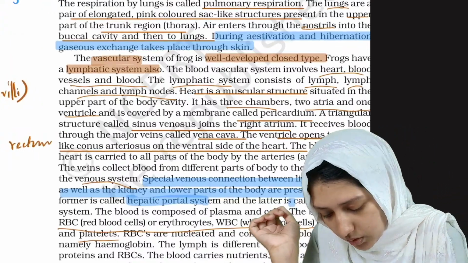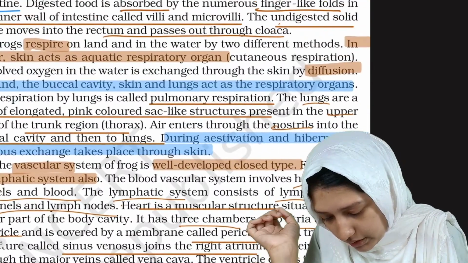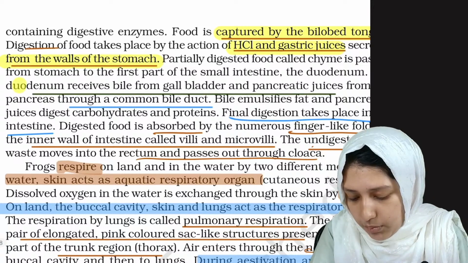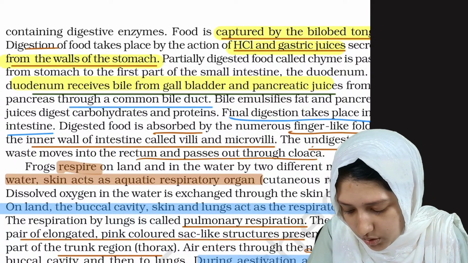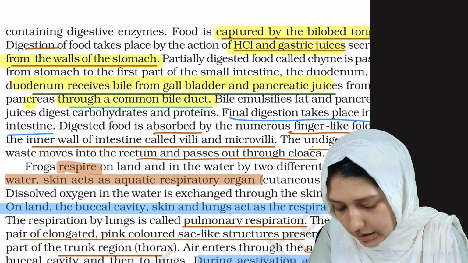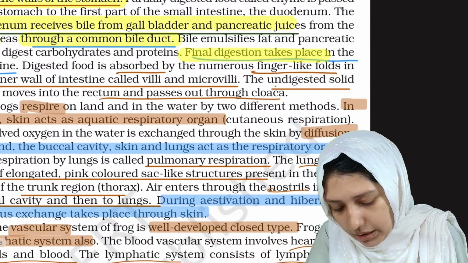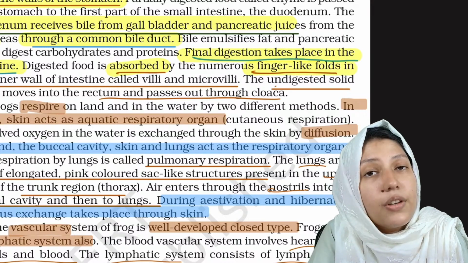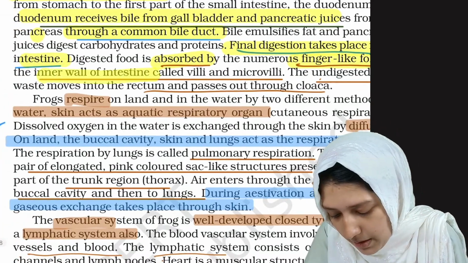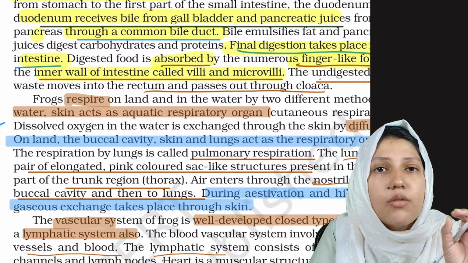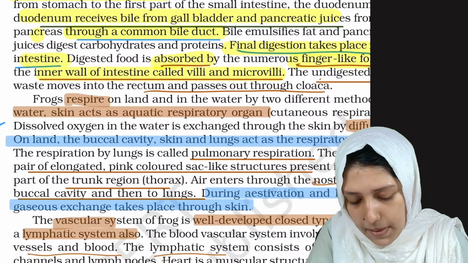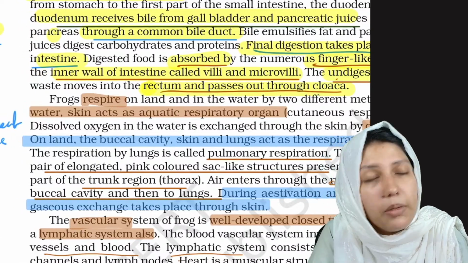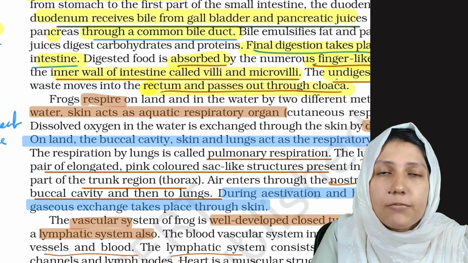Let's see it once again. The duodenum receives bile from the gallbladder and pancreatic juice from the pancreas through a common bile duct, as I said. Then final digestion takes place in the intestine. The absorption is by numerous finger-like folds, known as villi, present in the inner wall of the intestine, along with microvilli. And the undigested solid waste is removed into the rectum and passes through the cloaca. Clear?